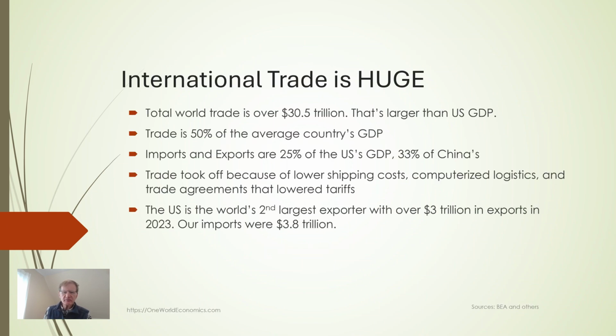The first thing I noticed about international trade is how huge it is. Total world trade is over $30.5 trillion. That's larger than the US GDP, which is the total US output. Trade is 50% of the average country's GDP. Imports and exports are 25% of the US's GDP and 33% the size of China's.